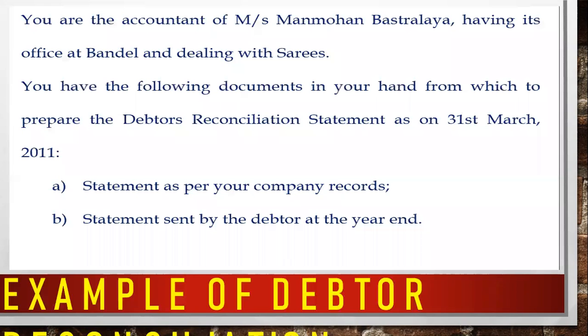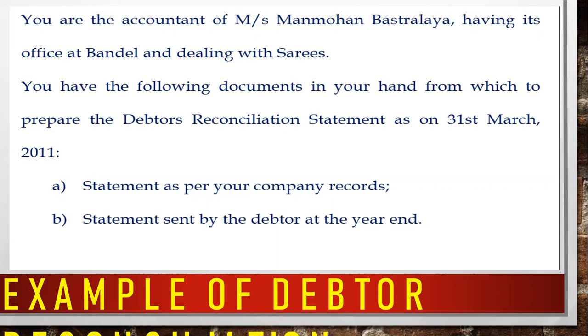Here you can see they have told you that you are the accountant of Manmohan Brastale, having its office in Kolkata and dealing in sarees. Here you have to prepare the debtor reconciliation, and you have your statement as per your company records. You have to ask for the statement from your debtor also. So at the end of the year, you can ask for the statement from your debtor. Then you can match your data with your company records and the debtor records.